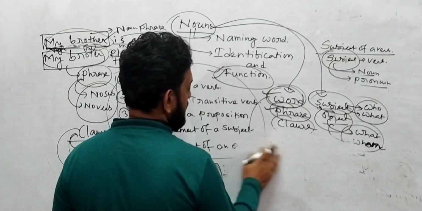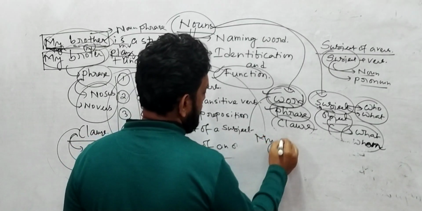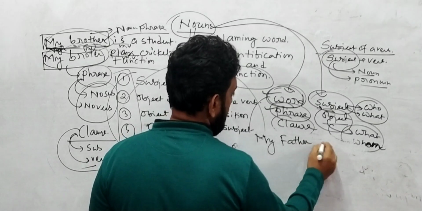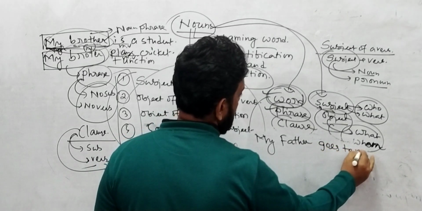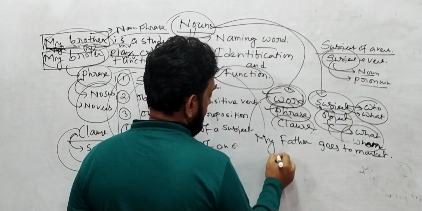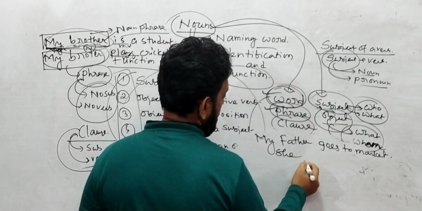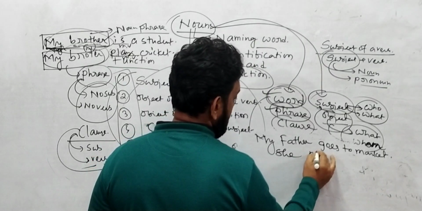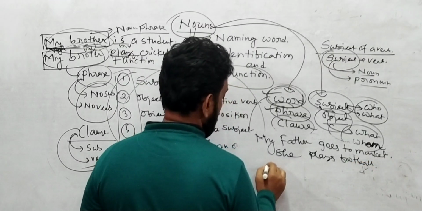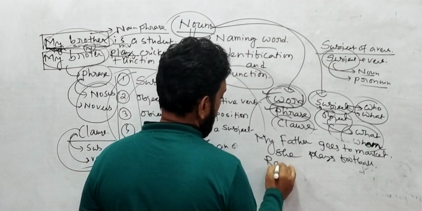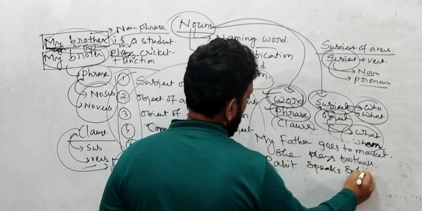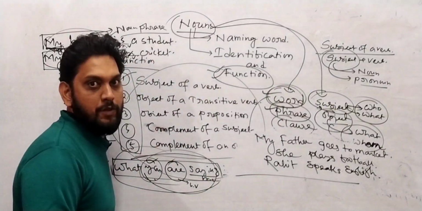Now let me write some sentences. My father goes to market. Next sentence: She plays football. Another one: Rohit speaks English. So I have written 3 sentences over here.